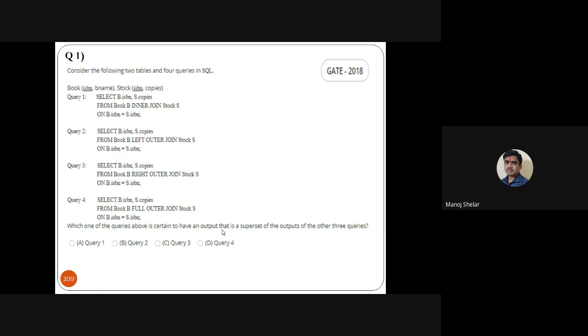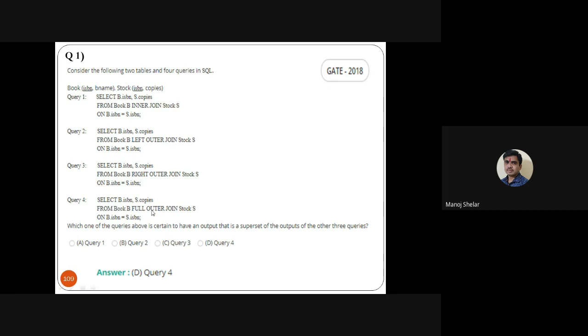Now listen, here the join concept is used. I think all of you know inner join, left outer join, right outer join, full outer join. We just saw that. So here all four queries use different joins: inner join, left outer join, right outer join, and full outer join. Which one of the queries above is certain to have an output that is a superset of the output of the other three queries? So what will the output be? Query 4. Because in query 4 it uses a full outer join.